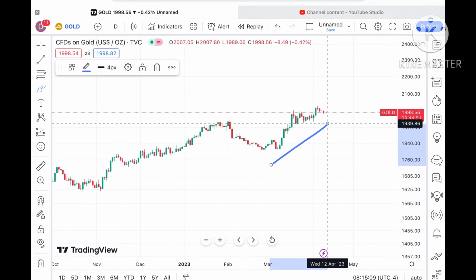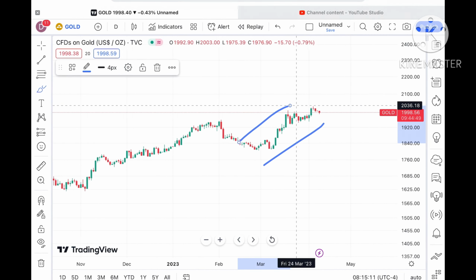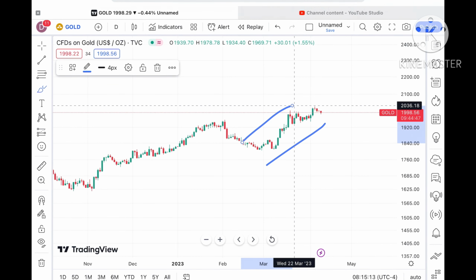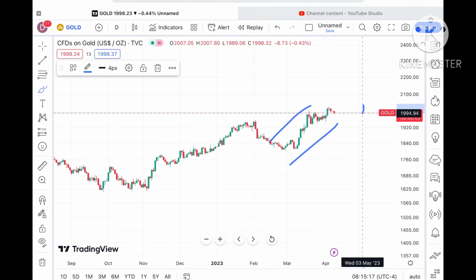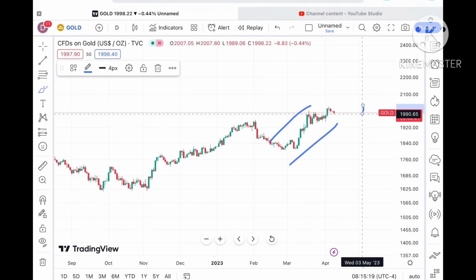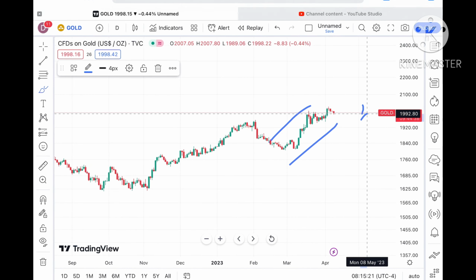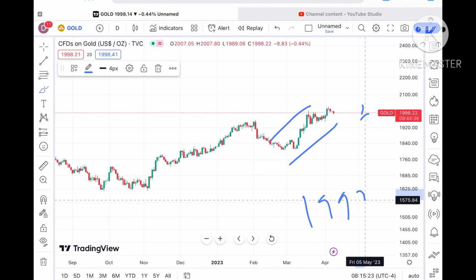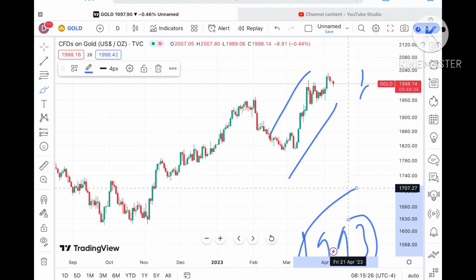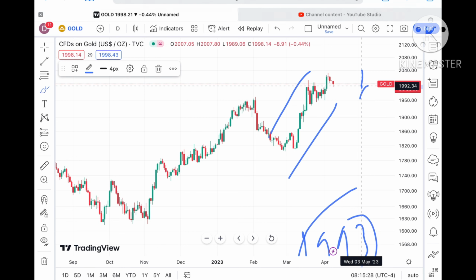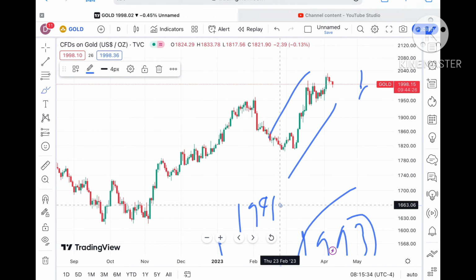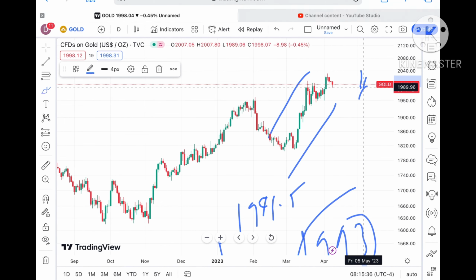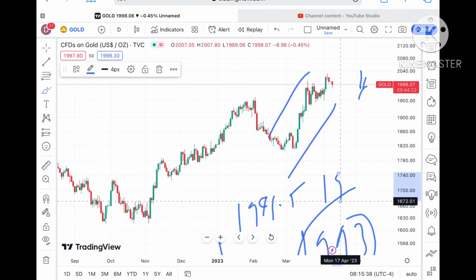There is a continuous upside we have seen, and now red candles are forming. Suppose the price doesn't sustain, then it can move further down towards a level of around $1993. If that level also doesn't sustain, chances of going further low are there, and it can touch a level of around $1991.5, and if that goes lower, then chances of touching 1989 are there.